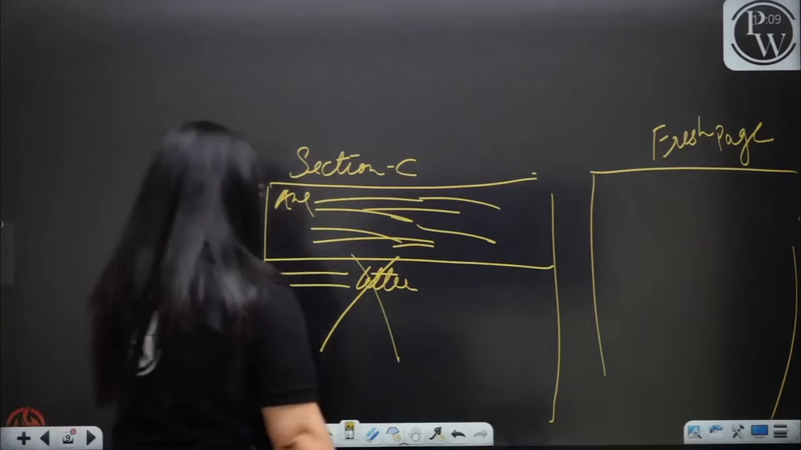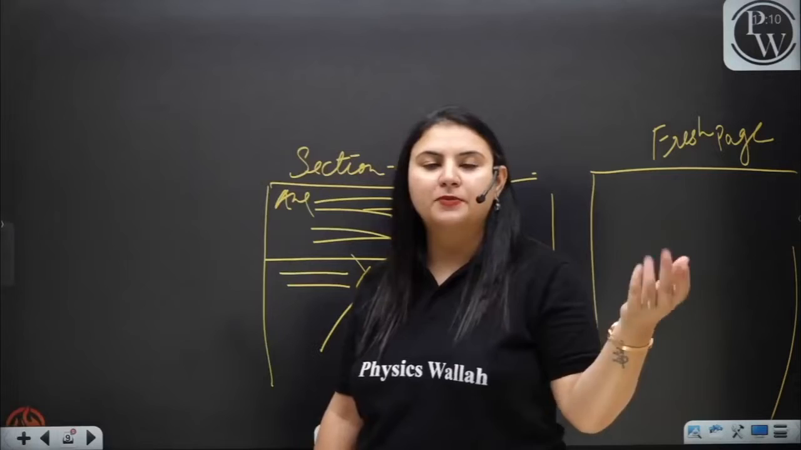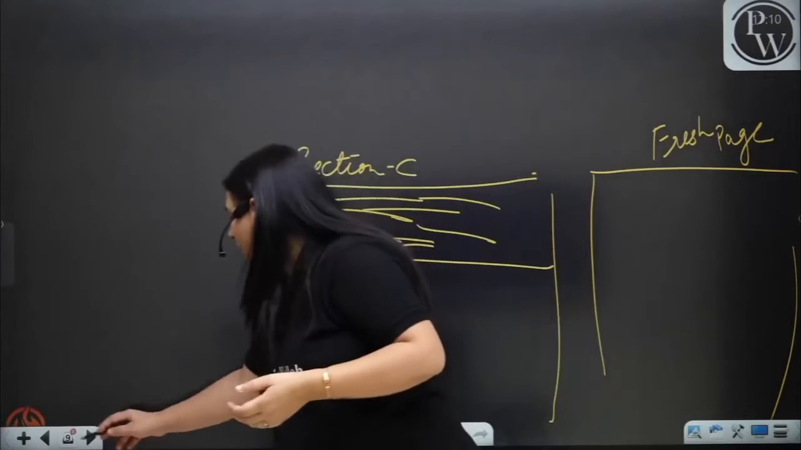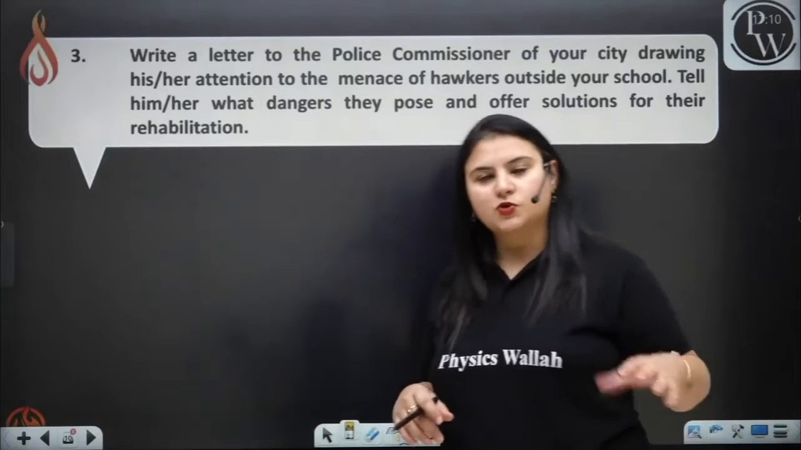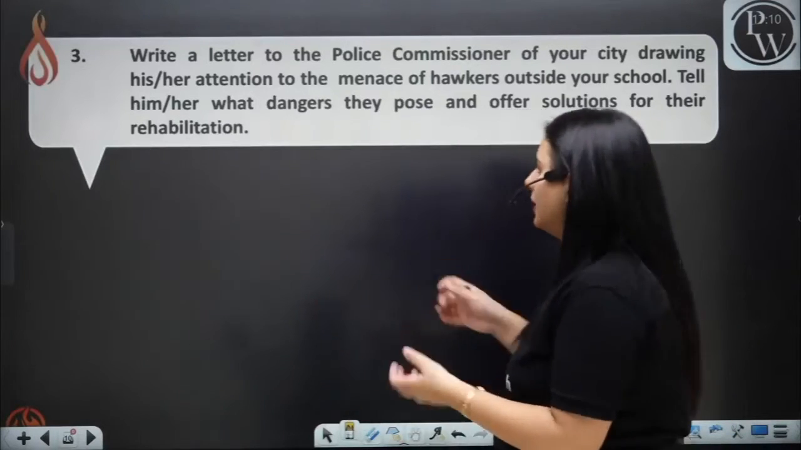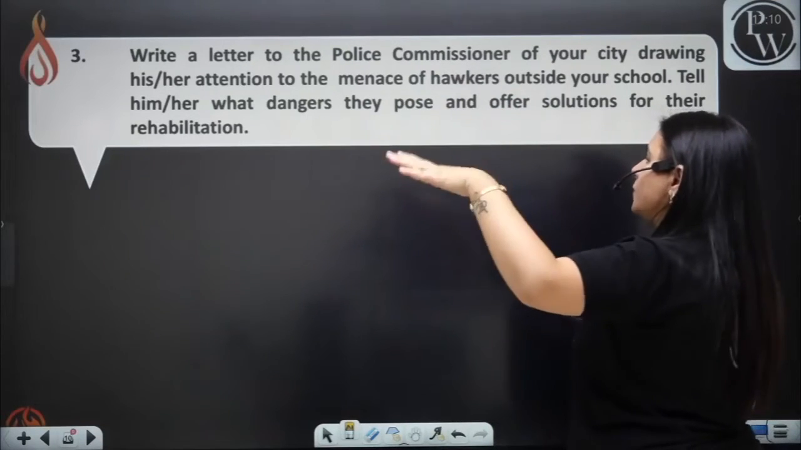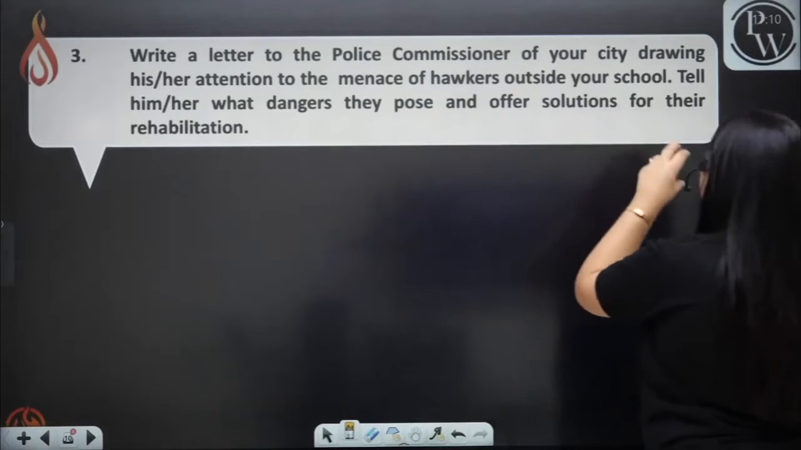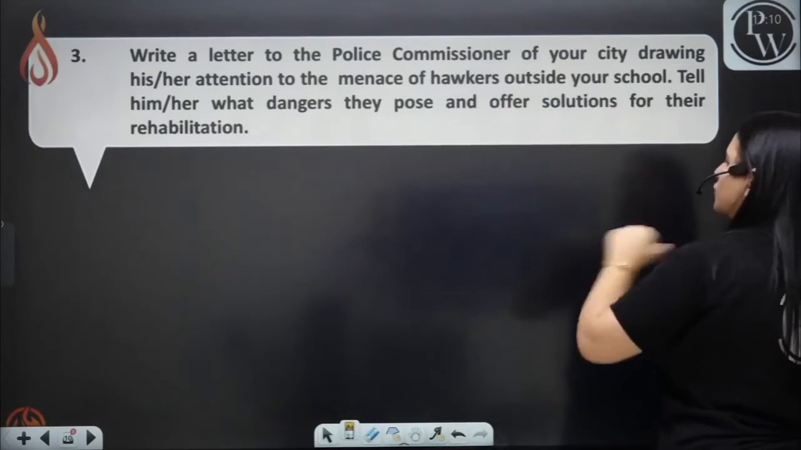Now, as I told you, you have to pick up a few examples from Google. This was also a question given on a website, and I picked it up from there. It is written: write a letter to the police commissioner of your city drawing his or her attention to the menace of hawkers outside your school. Tell him or her what dangers they pose and offer solutions for their rehabilitation.